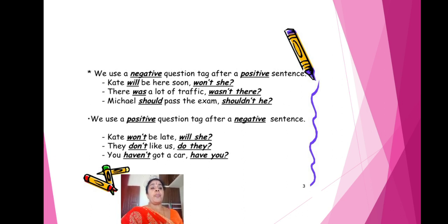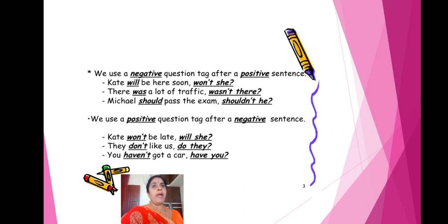Michael should pass the exam. Which is the modal verb here? Should is the modal verb. Is it a positive sentence or a negative sentence? Positive. Should is there, but not is not there. So the question tag should be negative. Michael should pass the exam. What is the question tag? Shouldn't he? So you understood from these examples that if the statement is positive, you have to write the negative question tag.